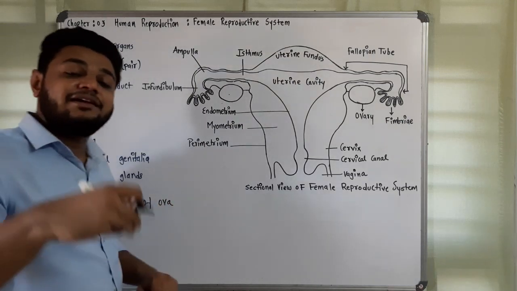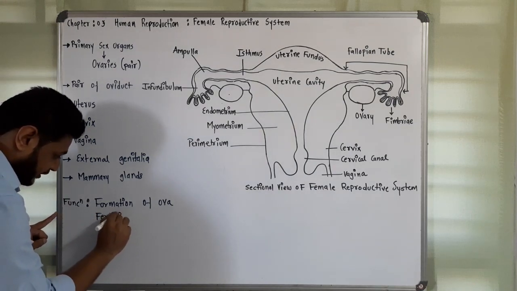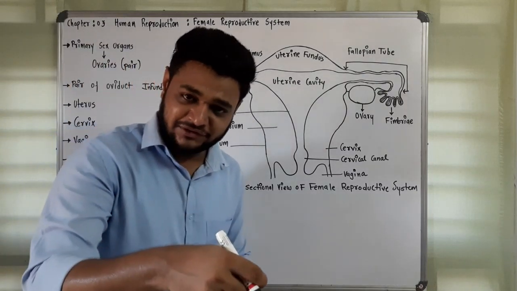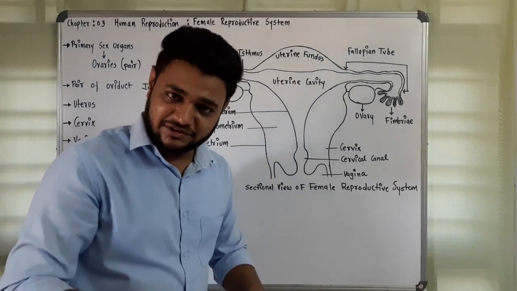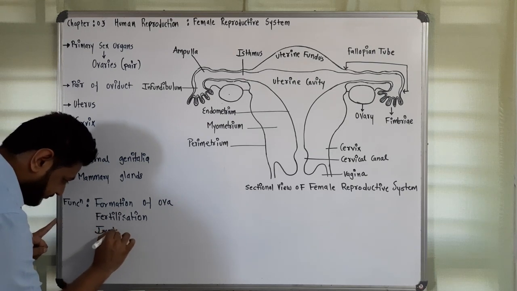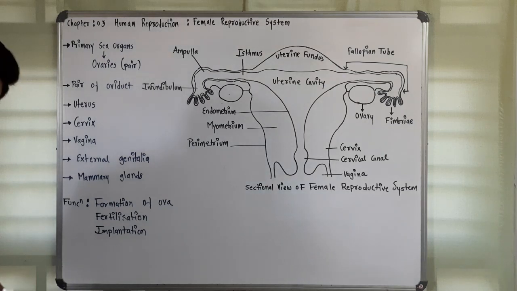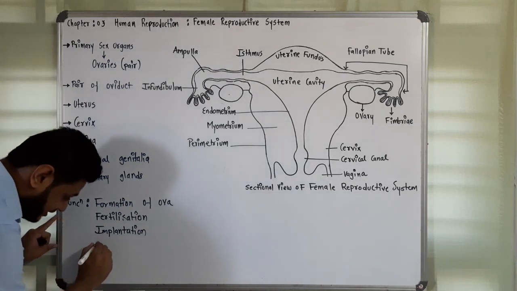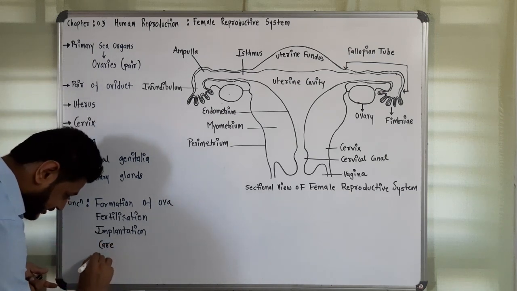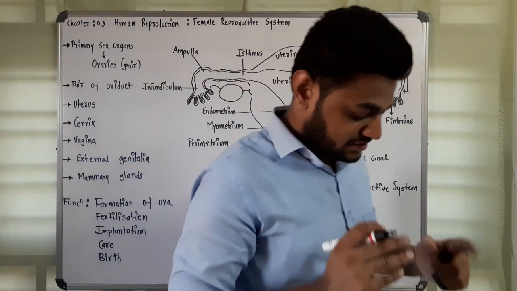If sperm is there, then definitely there will be chances of fertilization. You know fertilization occurs in the female body. In humans, that is internal fertilization, and that is why implantation occurs in the female body. So third one is implantation. After that there is embryonic care, and birth. So these are the functions of the female reproductive system.